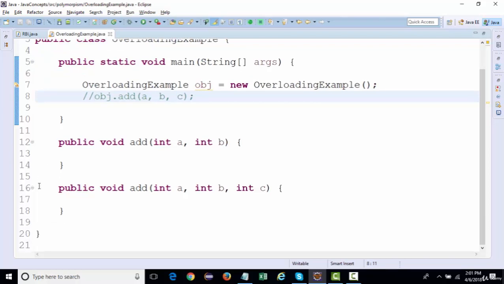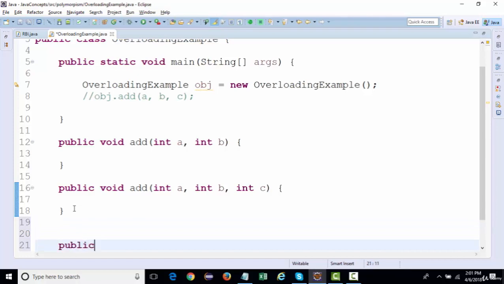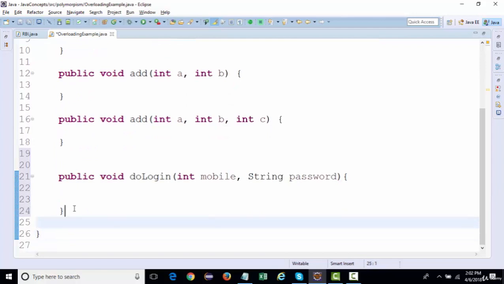Many people still use their mobile number to log in. They may have created a method called login that accepts int mobile number and string password. Later on, they implemented functionality so that someone who wants to enter through username can do so. There is no need to give the mobile number.